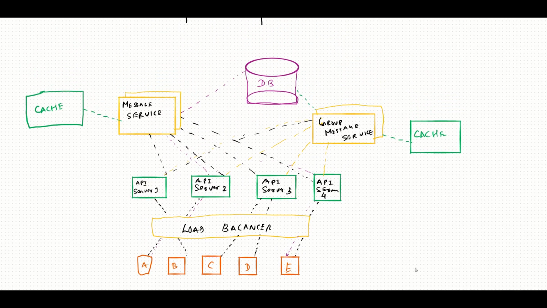Now what's the next thing we are talking about? What's left in our system design? So we talked about single one-to-one chat, we talked about send and delivery receipts, we talked about group chats. Now we have to talk about media files, right? How will we support media files? So suppose A is also sending an image or a video or an audio file along with its message.